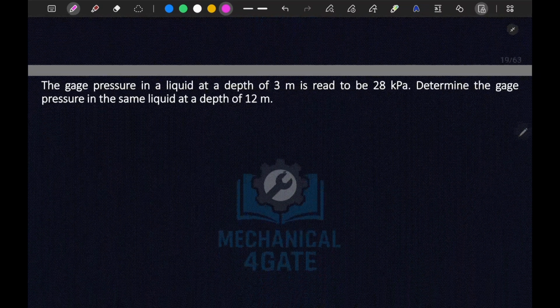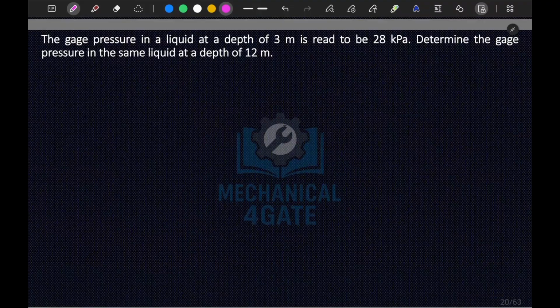Next, the gauge pressure in a liquid at a depth of 3 meters is read to be 28 kilopascal.